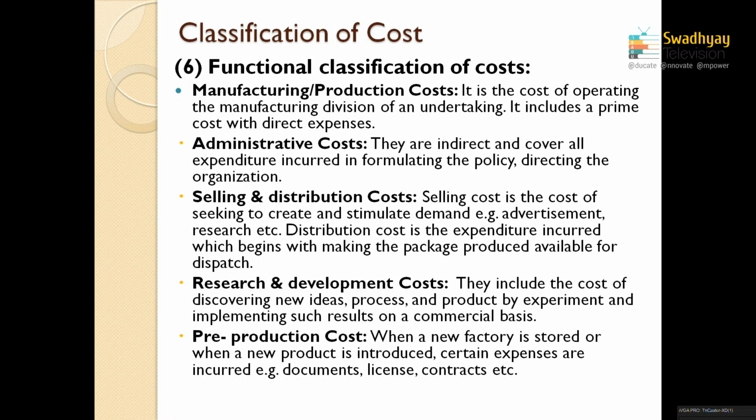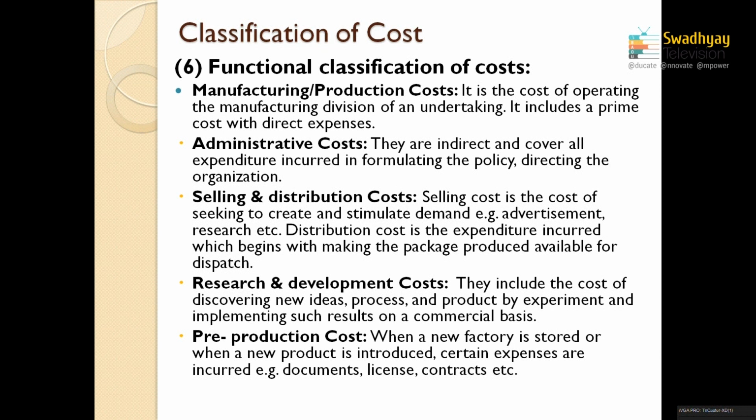Maybe before actually setting up the whole unit or organization, they have a pre-production cost, like negotiation with the government, license fees, agreement fees, architectural fees, or the person who tries to identify which type of business they are willing to do, the person who gives ideas to set up a business, that is pre-production cost. So these are the functions of a particular organization, and on the basis of this functional classification, all the expenditures are divided and specified.